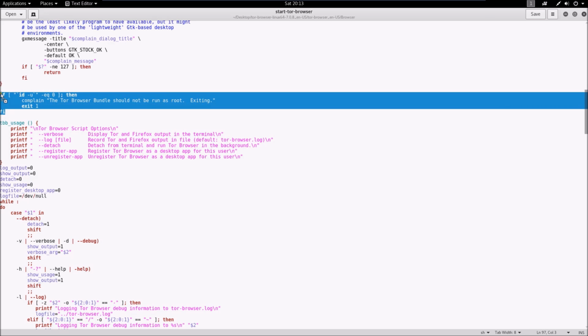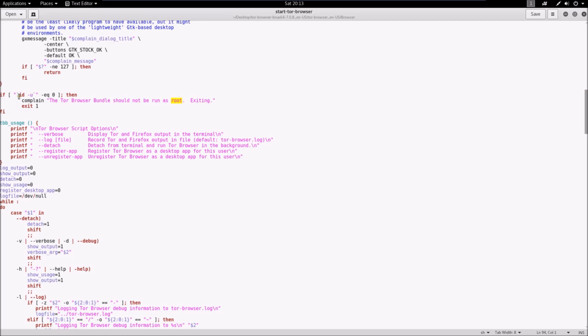We have to make this code as a comment, so you have to add hash before these 4 lines. So after adding this hash and changing the code, save it and close it.